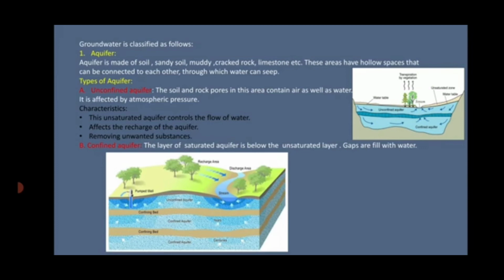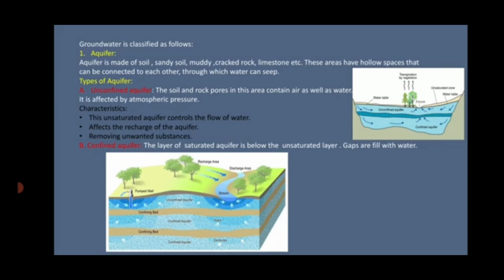Now what is an unconfined aquifer? An unconfined aquifer means that water seeps from the ground surface directly above the aquifer. And a confined aquifer means it prevents water from seeping. Here it seeps directly, here it prevents the water from seeping. So let's study the unconfined aquifer first.